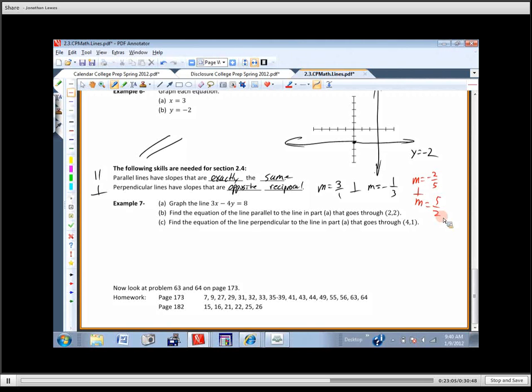Okay, so you've got 6 problems that are something like this. It says, graph the line 3x minus 4y equals 8. We're going to have to graph that line. Well, that's not a very graph-friendly form, so here's what we do. Let's move things around just a little bit. I'm going to move the 3x to the other side. So this would be negative 4y equals negative 3x plus 8. And then what am I going to do so I can graph that? Divide everything by negative 4. And if I do that, I get y equals 3/4 x minus 2. So this is what I want to graph.